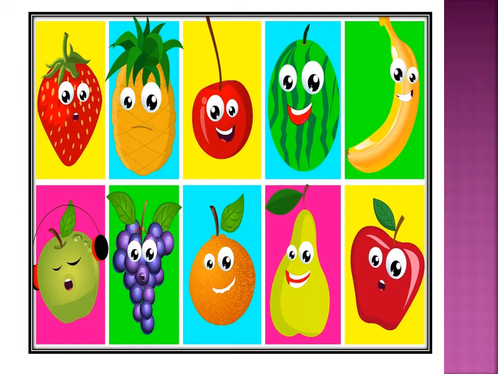Apple: the color green is given there and a red one is also given there. Strawberry is red, and pineapple is yellow. Cherry is also red, watermelon is green, banana is yellow, and there is one green apple, and grapes are purple. Orange is in orange color, pear is green, and this one apple is red.